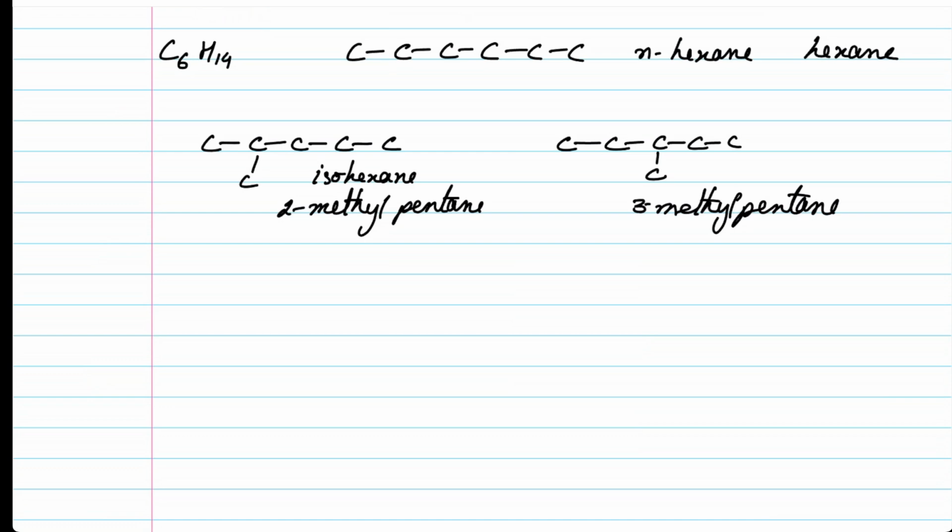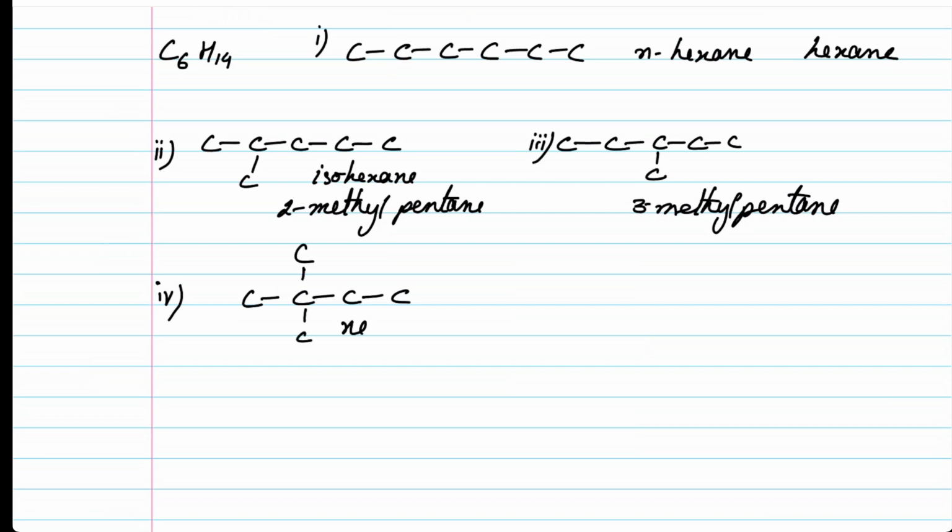So this is compound 1, this is compound 2, this is compound 3. Now these are not all the compounds. There are two further compounds possible. Let's say we talk about compound 4. This is going to be 1, 2, 3, 4, and we can have C here, and we can have C here.